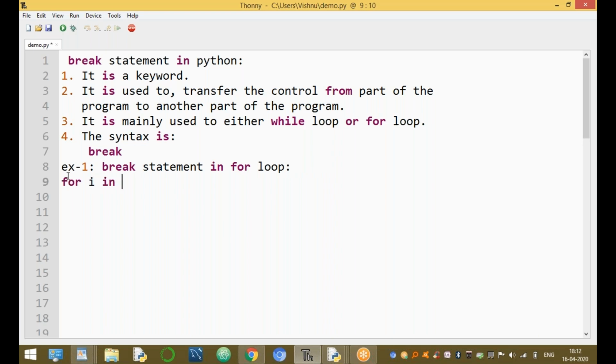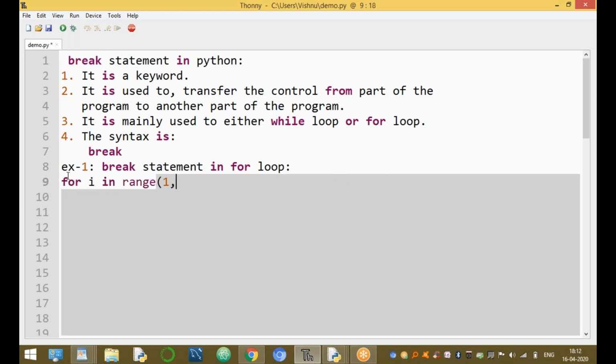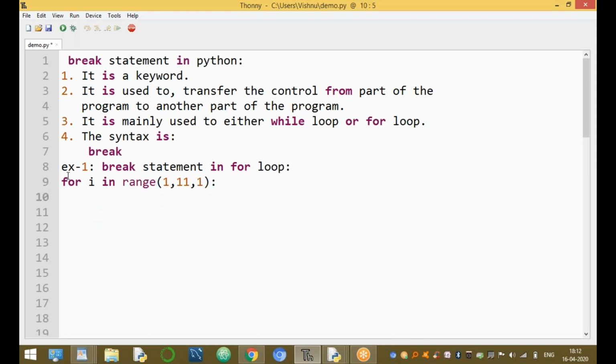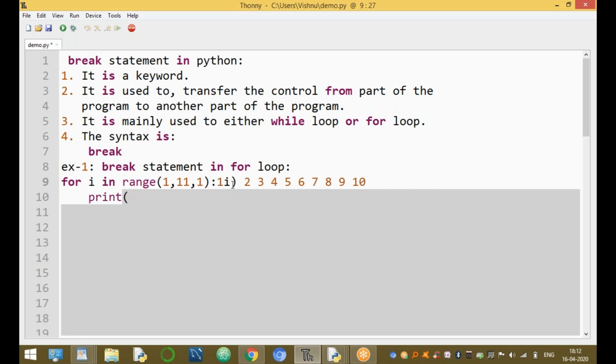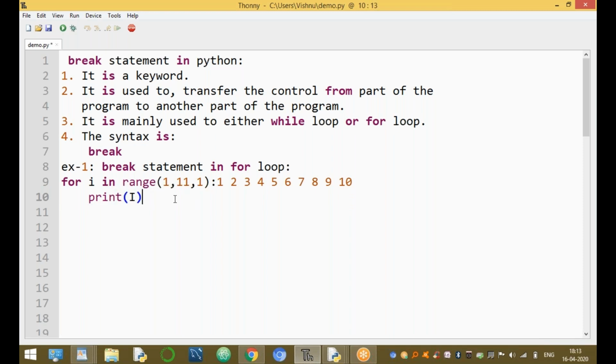For i in range(1, 11, 1). Here range is an inbuilt function. It returns the values 1, 2, 3, 4, 5, 6, 7, 8, 9, and 10. With print of i, this for loop is executed to print the values 1 to 10 only.